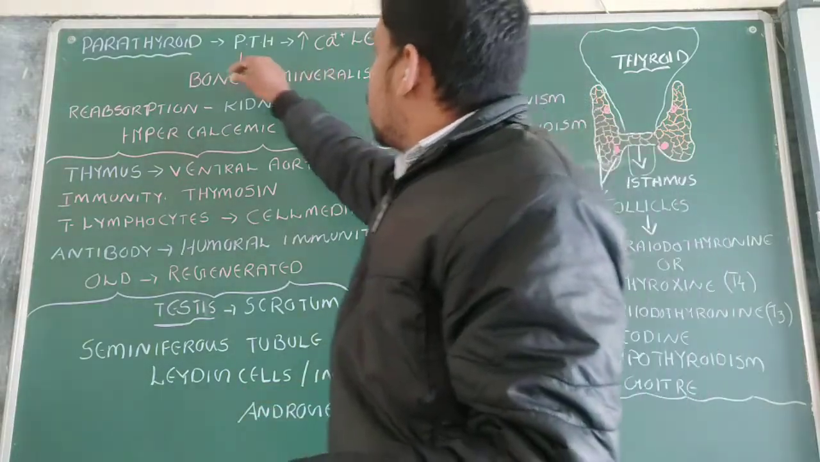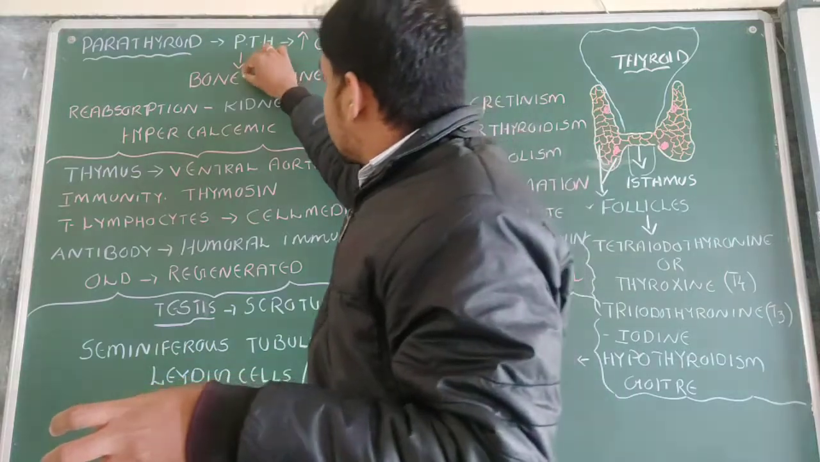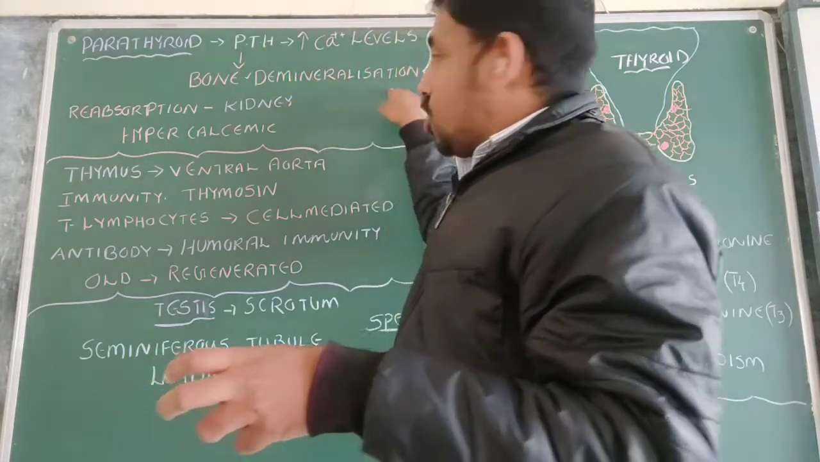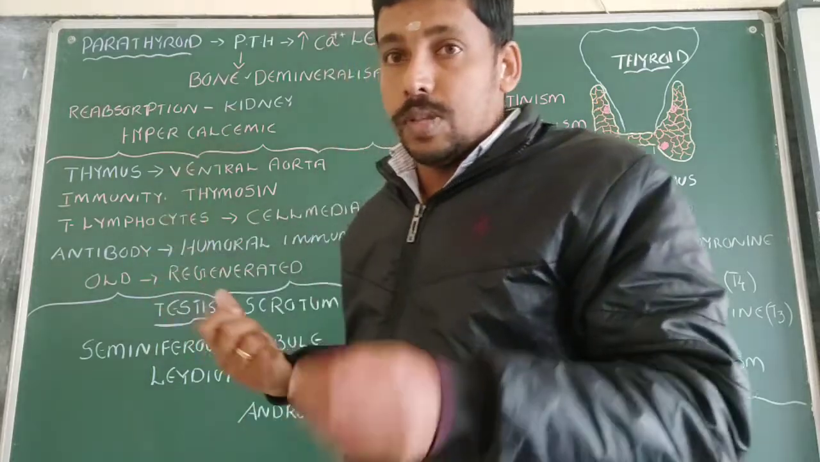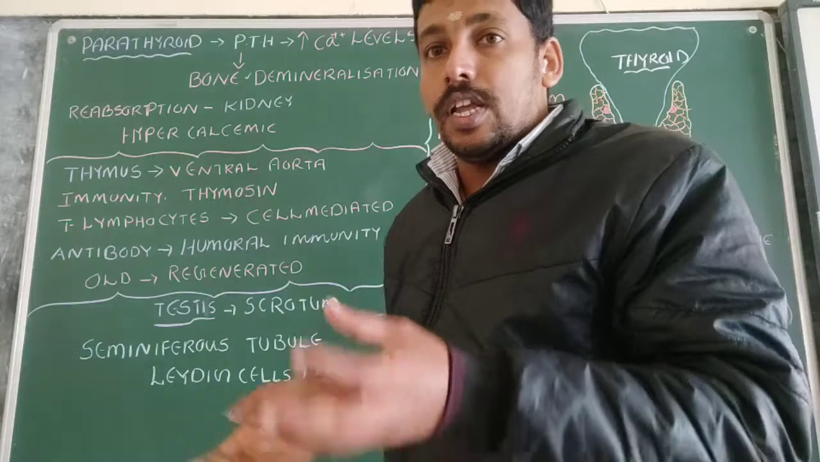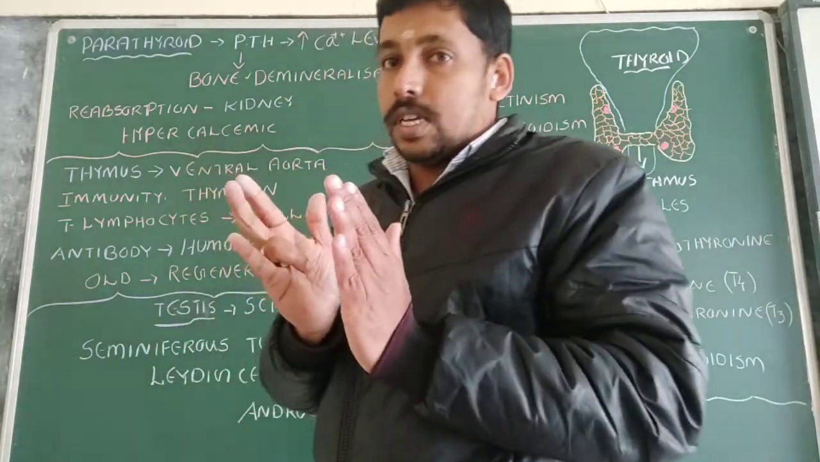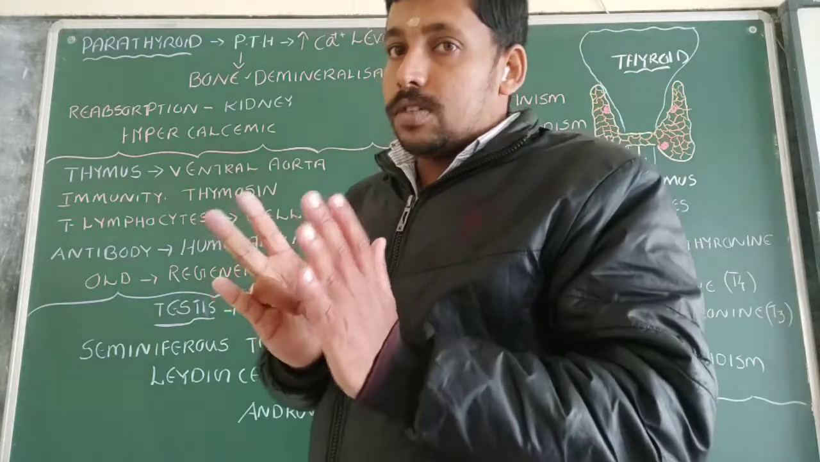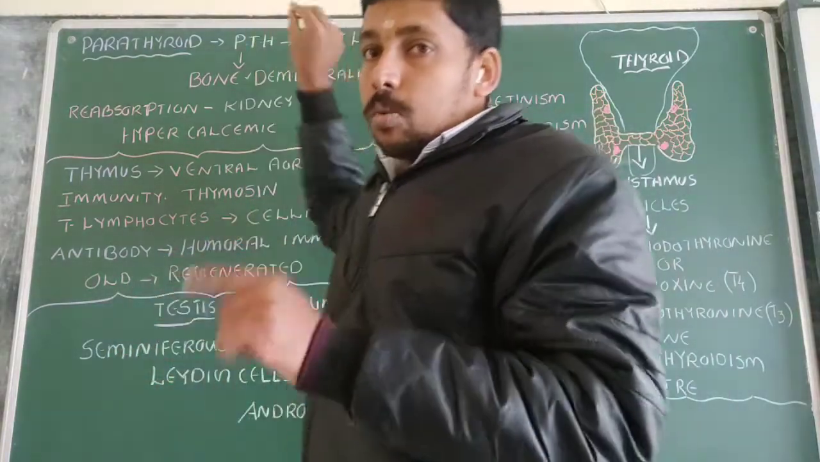Then another one is it will act upon the bones, and there it may lead to demineralization. From the bone the calcium ions are released into the blood. From the kidney renal tubules the calcium ions are released into the blood. So for the balancing of the calcium ions in the blood, we need parathyroid hormone. With this hormone,